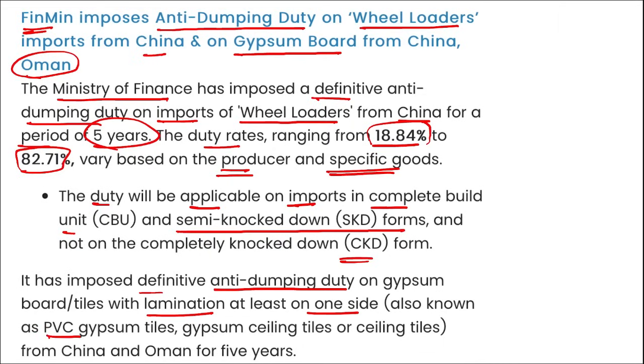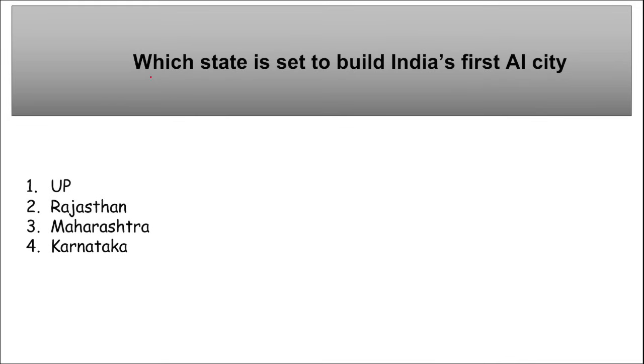It has imposed definitive anti-dumping duty on gypsum board tiles with lamination at least on one side, also known as PVC gypsum tiles and gypsum ceiling tiles or ceiling tiles. Right? And these will be from China and Oman. And here this duty has been imposed for how many years? For 5 years. Next is, which state is set to build India's first AI city? So it is Uttar Pradesh, right?